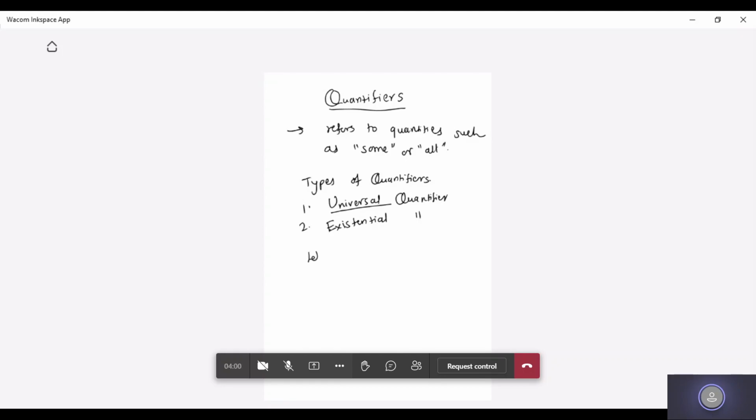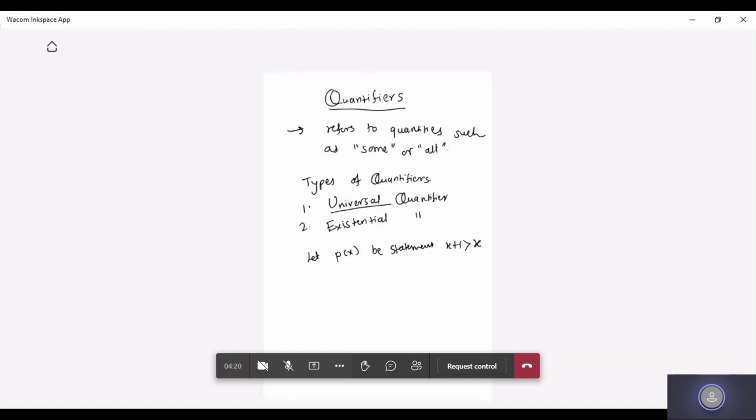We'll take one example, student. Let P(x) be a statement like x + 1 > x. The statement is mathematically represented as x + 1 is greater than x.